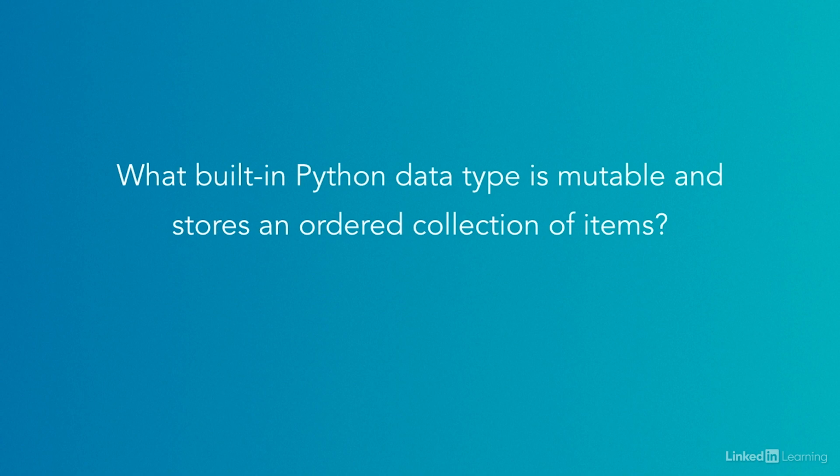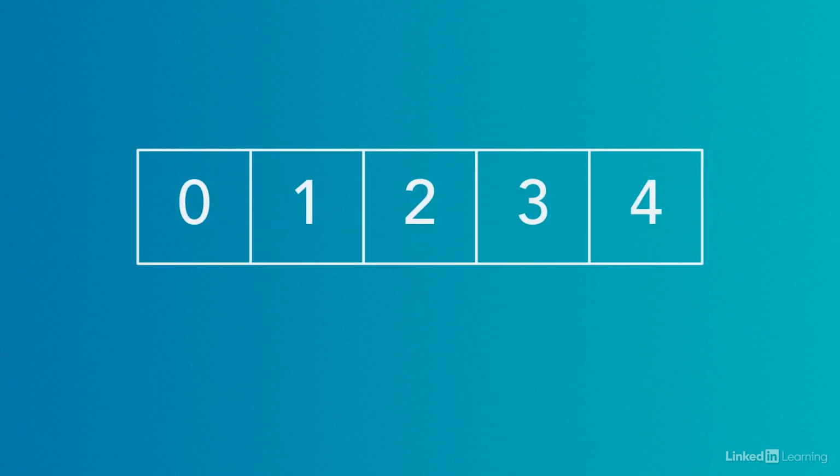Just as we did for the stack class, we can see if there is a built-in data type we could use to implement the queue behind the scenes. Again, we can use a list, because a list is an ordered collection of items that we can modify. When we code our queue class, we're going to use the right side, or end, of a list to represent the front of the queue.